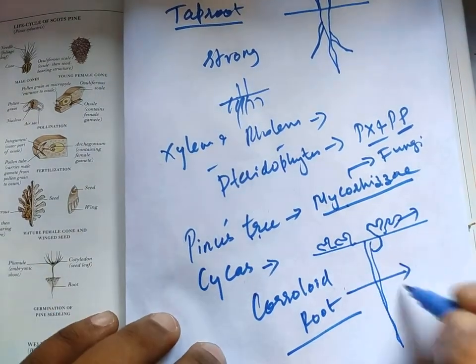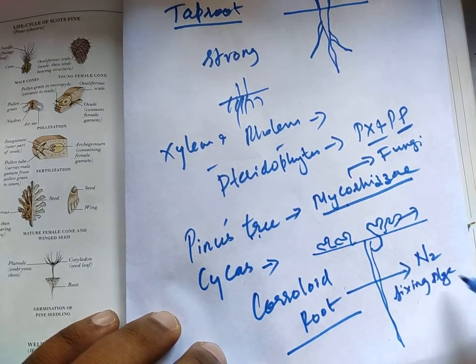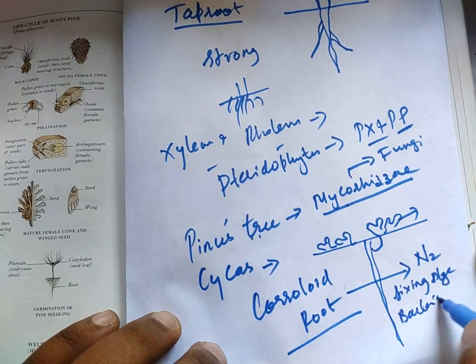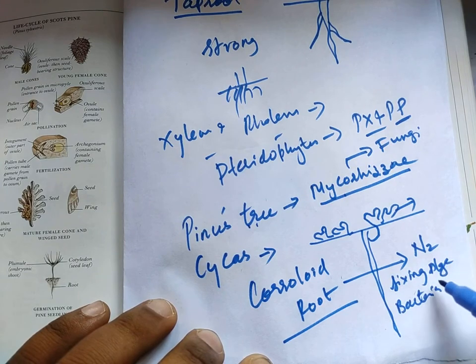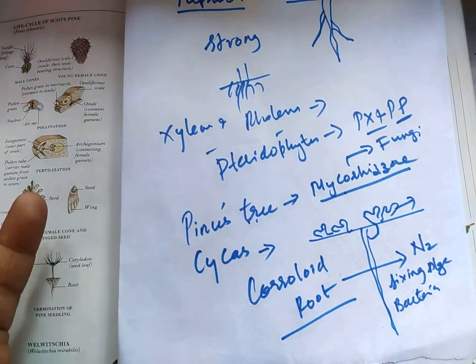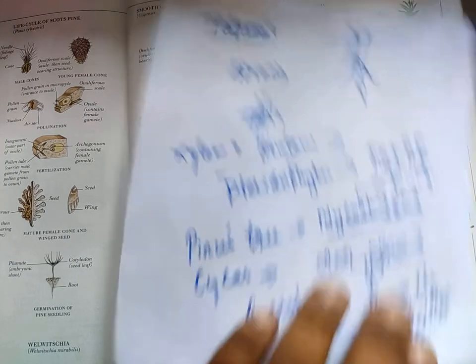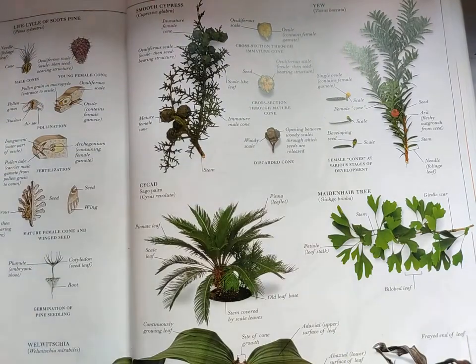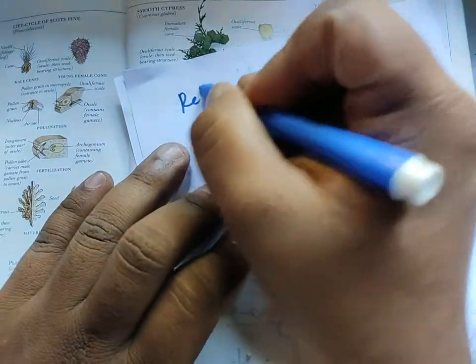Now what is the function of this coralloid root? In this root, nitrogen fixing algae or nitrogen fixing bacteria are present. They will go inside this root, and they fix the nitrogen. They make the nitrogen available to the plant. So this is about the gymnosperm, and other things I'll cover in the next video because the video gets too long here.